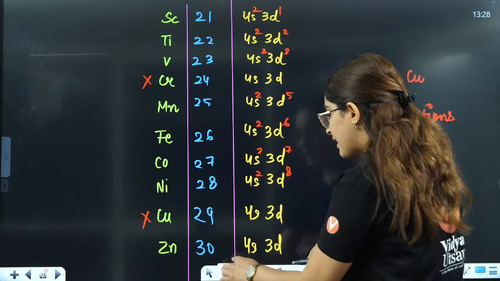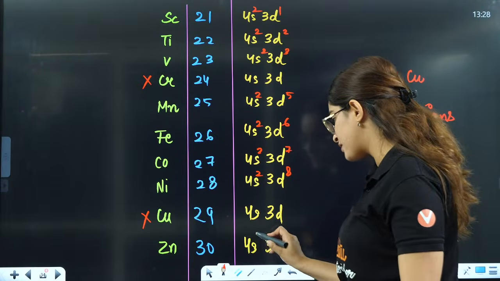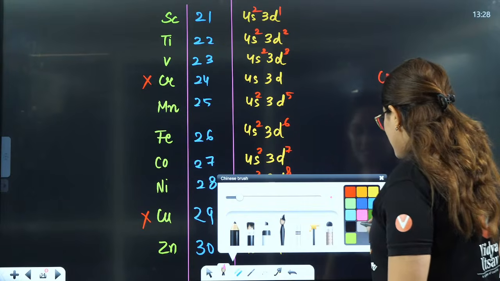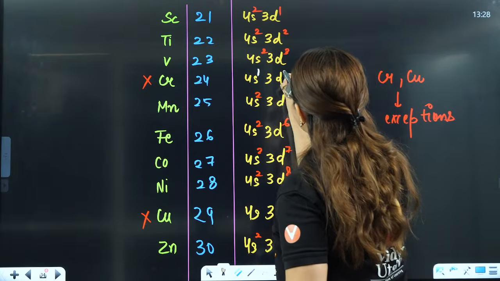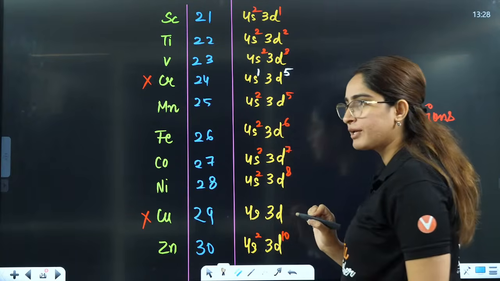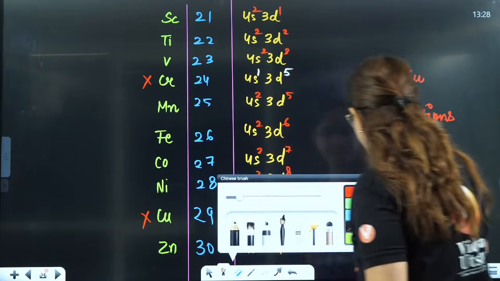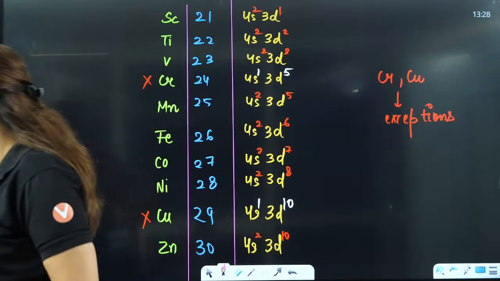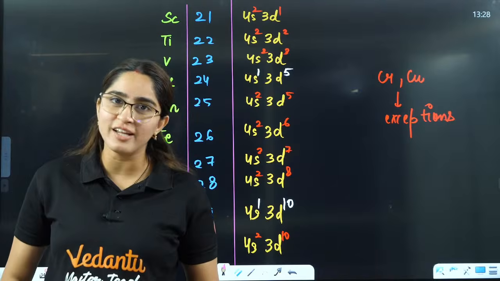So then it is 30, but you cannot do 30 here because in the s orbital a maximum of 2 electrons can be there, and here a maximum of 10 electrons. Here instead of 4s2 3d4 it is 4s1 3d5 because of half filled configuration. Here instead of 4s2 3d9 we have 4s1 3d10. Okay, understood?